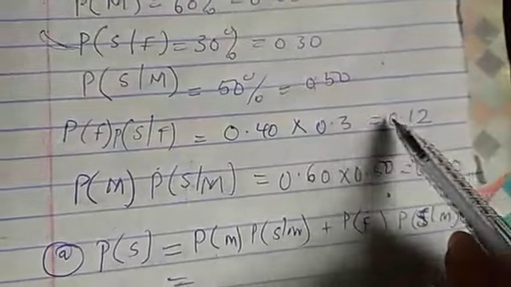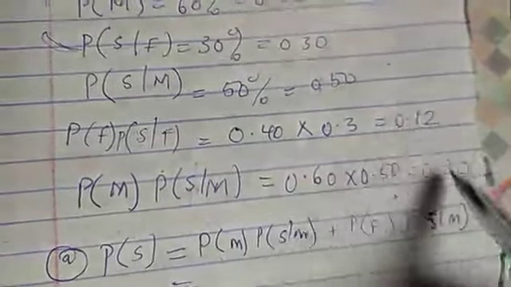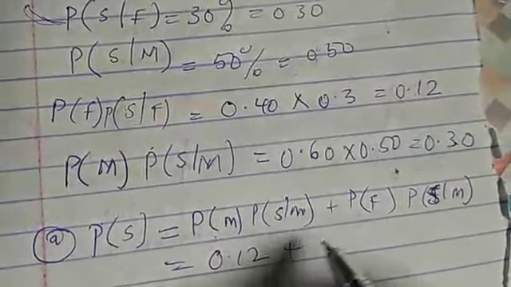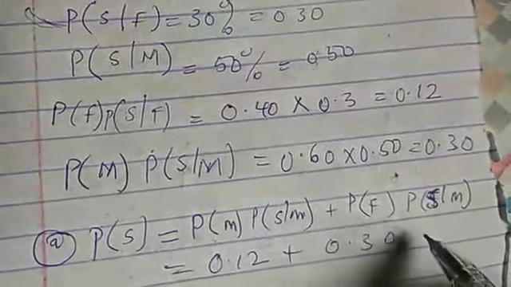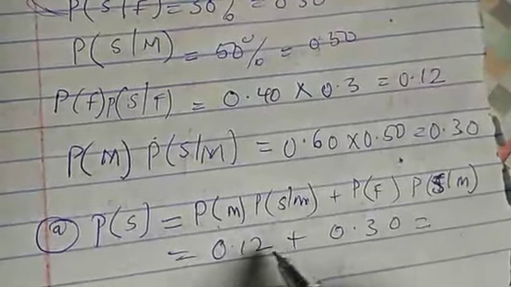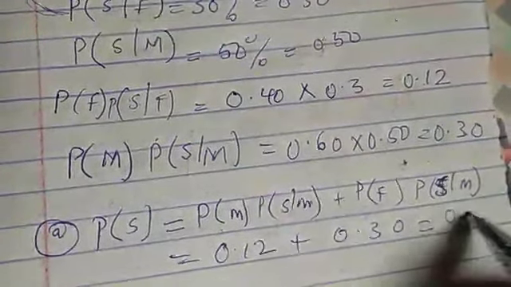What that simply means is that I'll add these two results together. After I've multiplied, our answer is 0.12 plus 0.30. If I add it together, my answer will be 0.42.